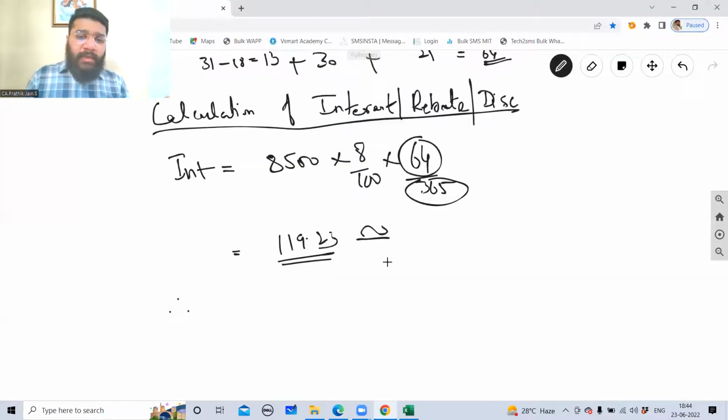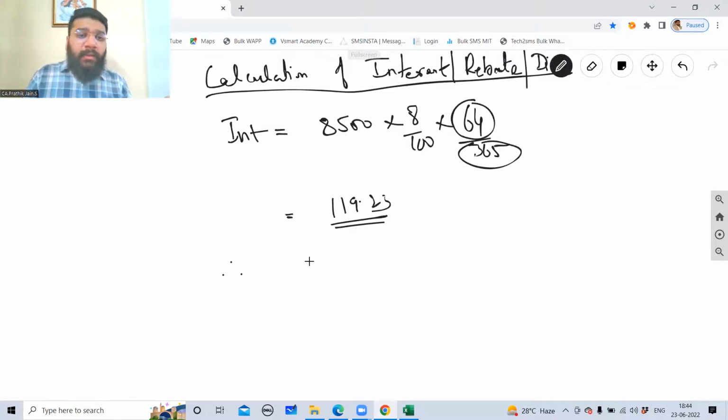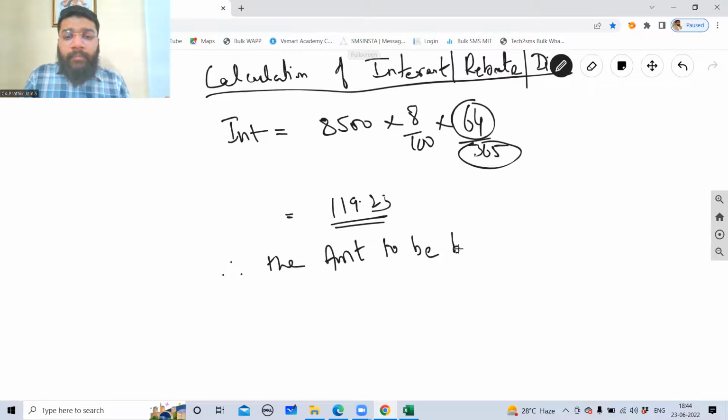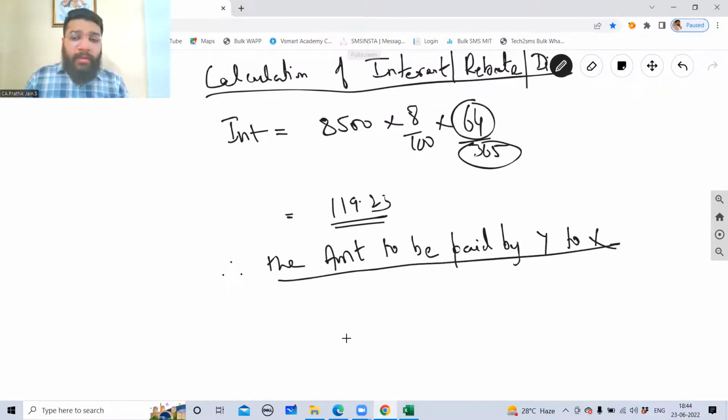For this, there is no round off, guys. As it is, you'll minus. You'll take as it is into consideration. 119.23. So now, guys, therefore, the amount to be paid by Y to X is how much, you know, guys.